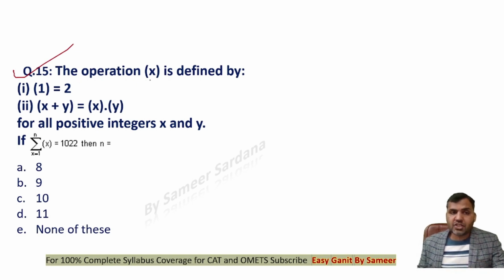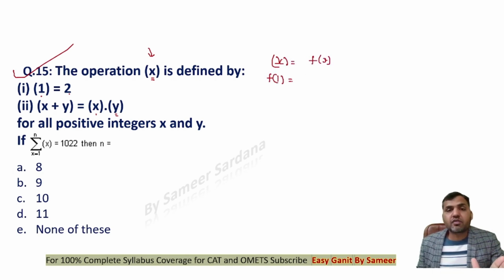Question number 15. The operation bracket x is defined as bracket of 1 is equal to 2, and bracket of x plus y is bracket x times bracket y. So this operation is nothing but a kind of function, right? Let's assume that this is a function, and if I'm supposed to find the value of f of 1, it is 2, and f of x plus y is f of x into f of y, right? And we are supposed to find for what value of n this value will be equal to 1022. It's very simple. It's just the understanding of the statement, guys, right?